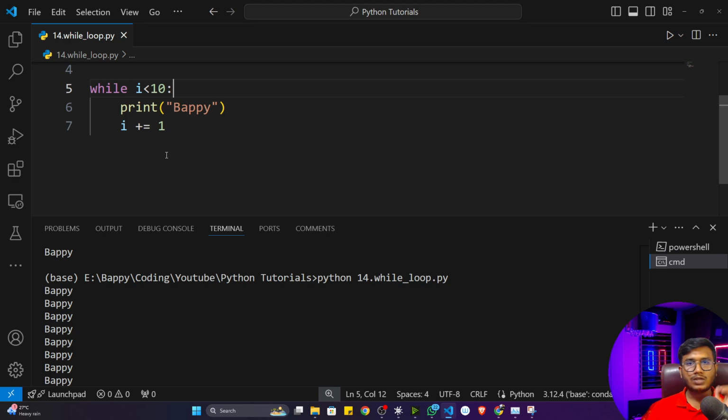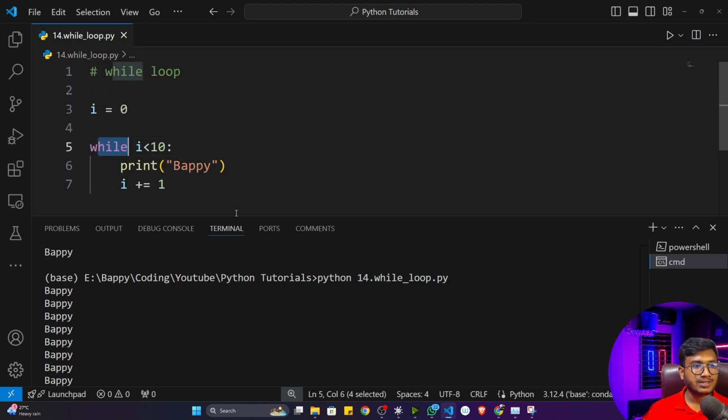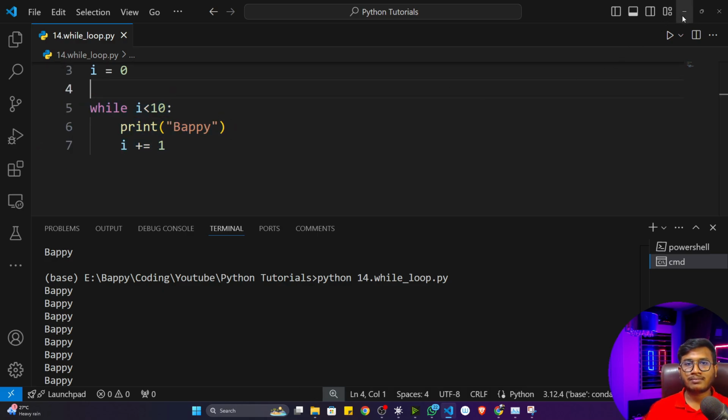Fine. So this is called looping inside Python, and this is the loop we are using. This is called a while loop, and this is the syntax of a while loop. Now let me show you a real-time example where this particular looping is used.